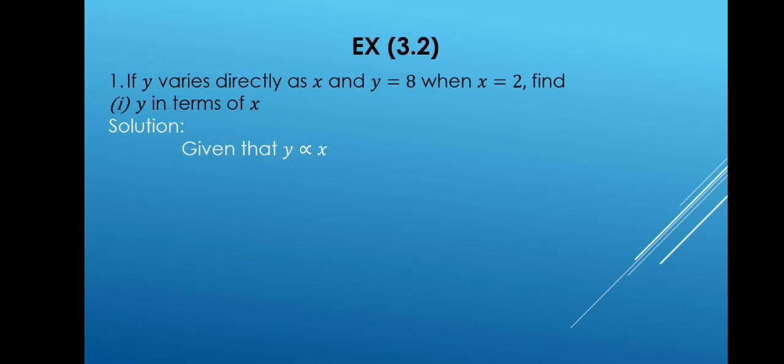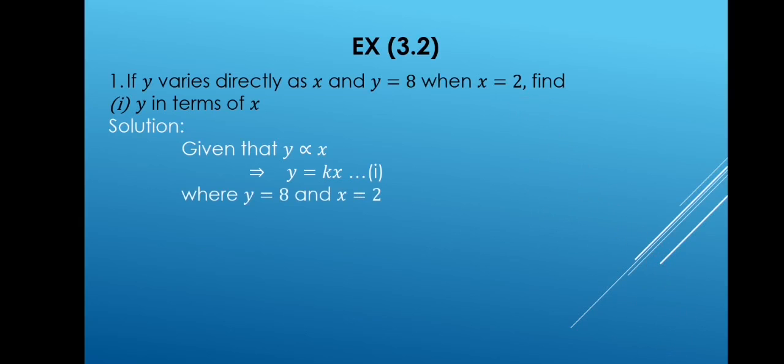Exercise 3.2, question number 1: If y varies directly as x and y is equal to 8 when x is equal to 2, find number 1, y in terms of x. We will have to find y in terms of x, that is, there shouldn't be any k, so we will have to find out the value of k first. Given that y is directly proportional to x, then y is equal to kx is our equation number 1. We will have to put the given values of the quantities, that is, y is equal to 8 and x is equal to 2, to find out the value of k.